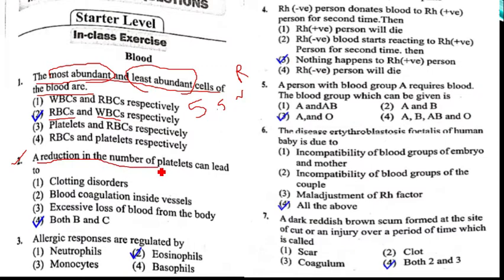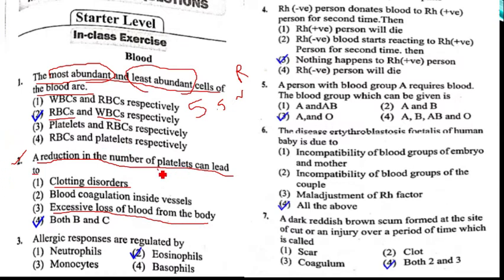A reduction in the number of platelets can lead to. Platelets are one type of blood cells or blood corpuscles. If the number of platelet cells is reduced, what happens? It leads to clotting disorders, and apart from that, we can see excessive loss of blood from the body.